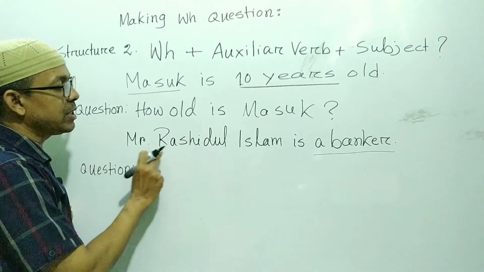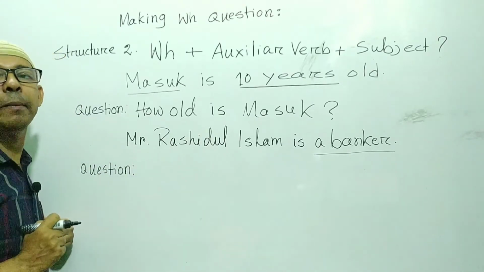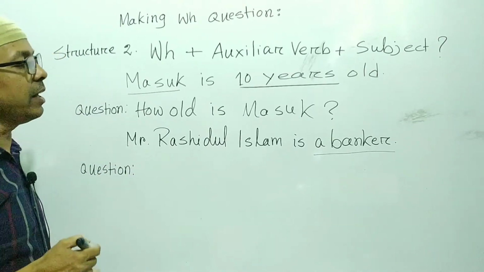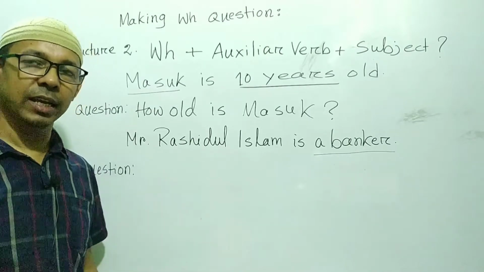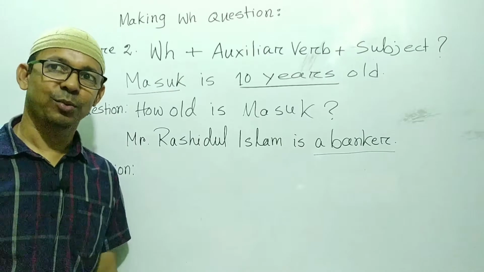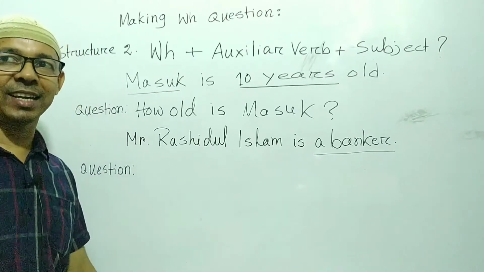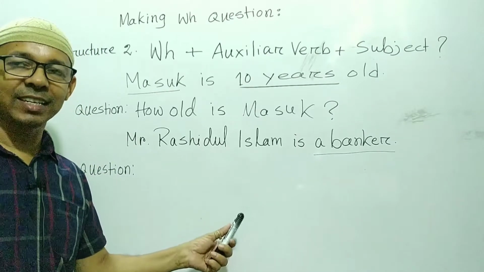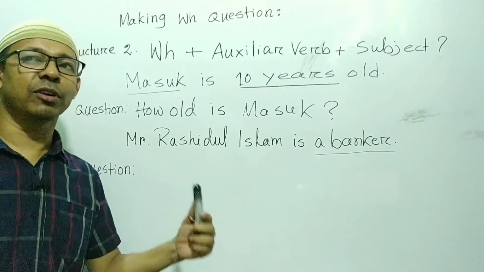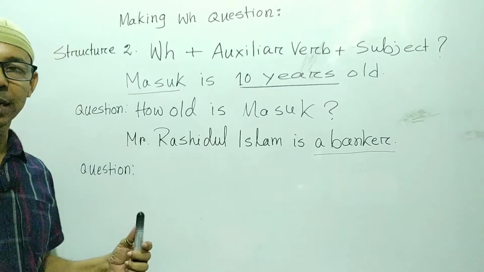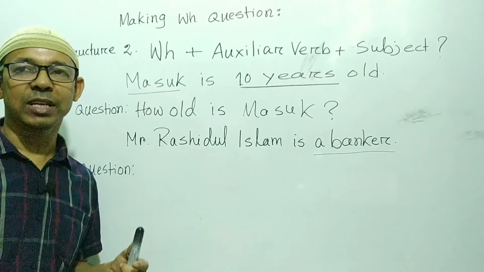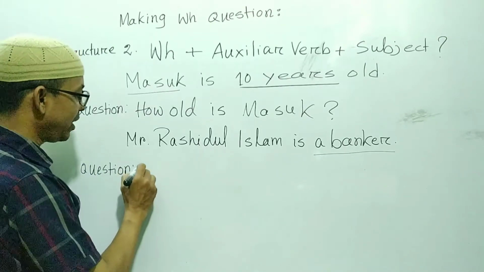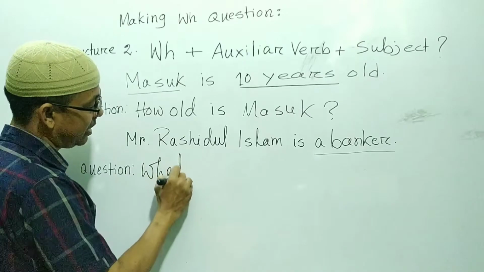Next, Mr. Rashidul Islam is a banker. So my dear student, look at the underlined words. Here you can see a banker. What does the underlined word indicate? It indicates a profession, and we know that if the underlined word indicates profession, then the WH word will be what? So right here, what?